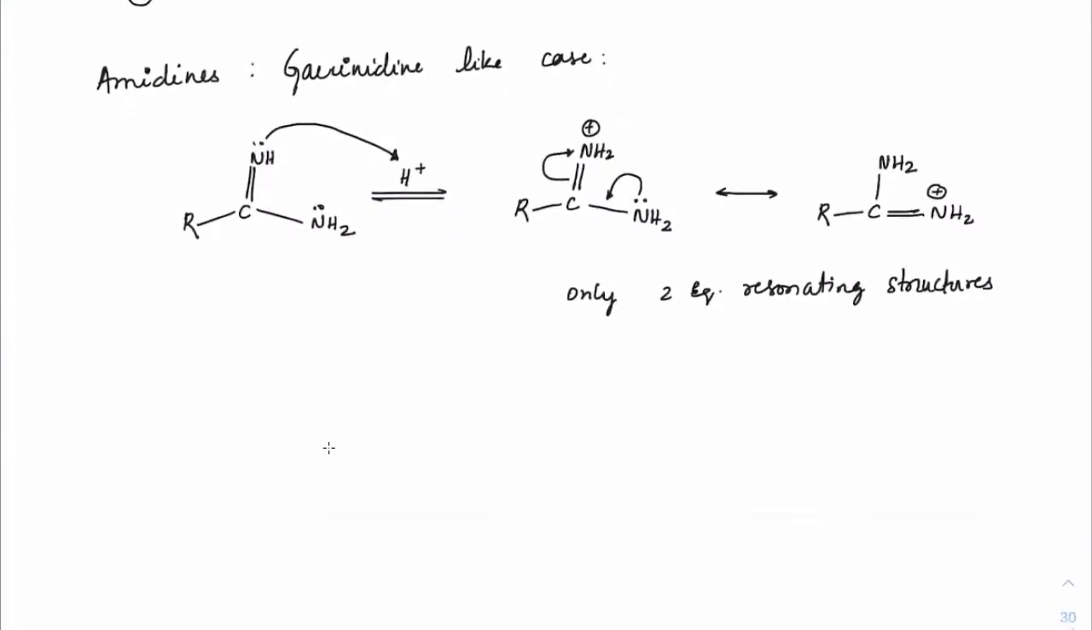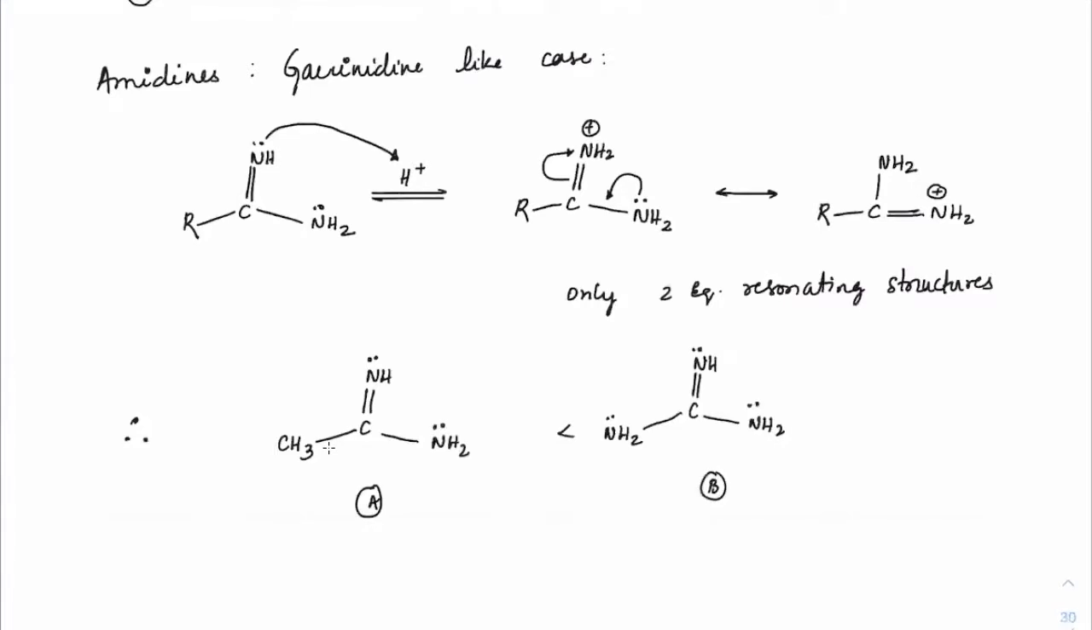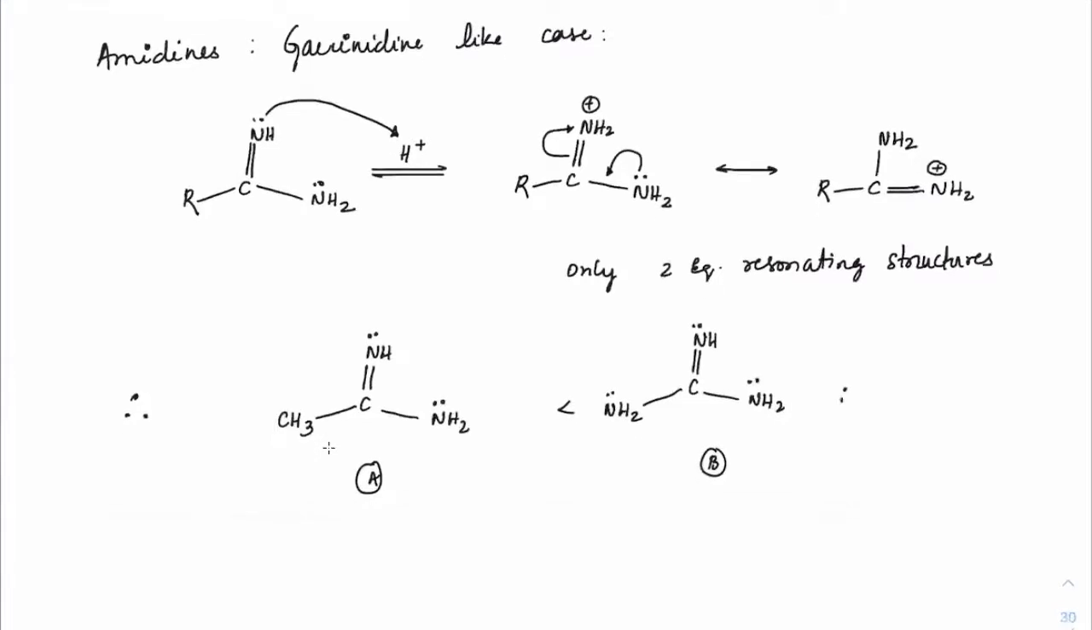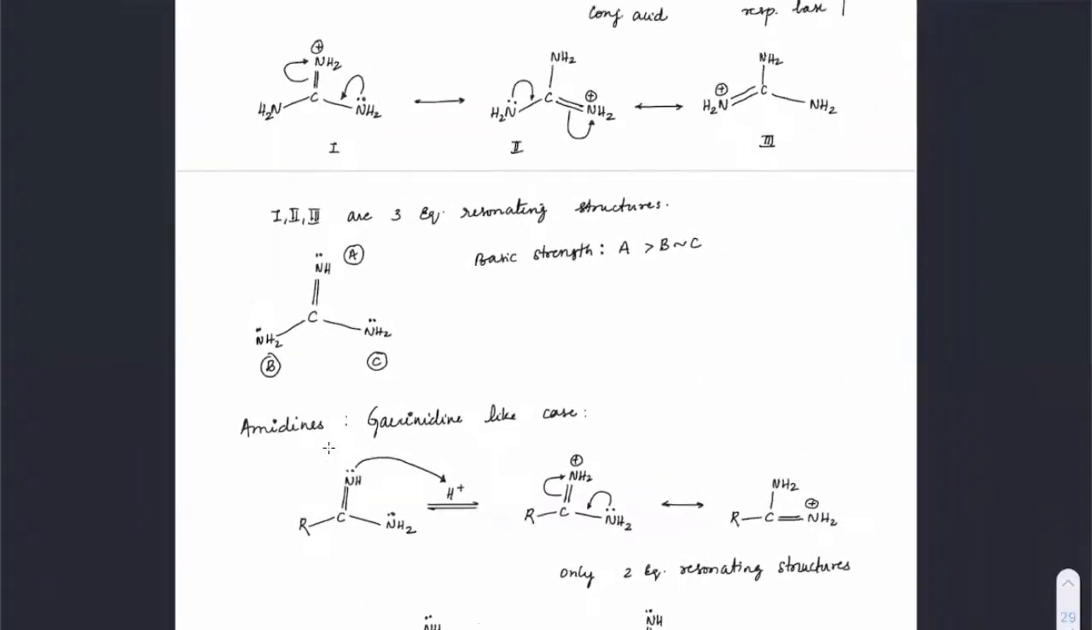Therefore, if we compare CH3, C double bond NH, lone pair, and NH2 here, with guanidine, which is NH2, C double bond NH, lone pair, and NH2. If I consider these as A and B, which is going to be more basic? The second one is going to have more basic strength. Okay, very important case, students. Make a note of it properly.